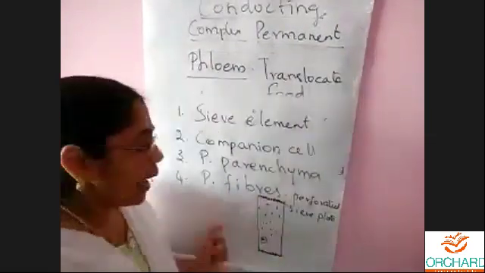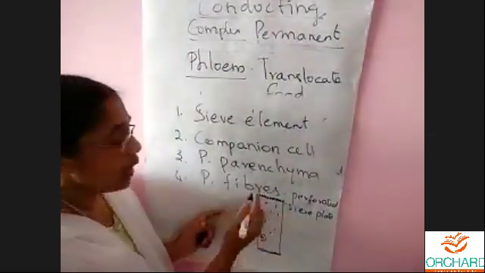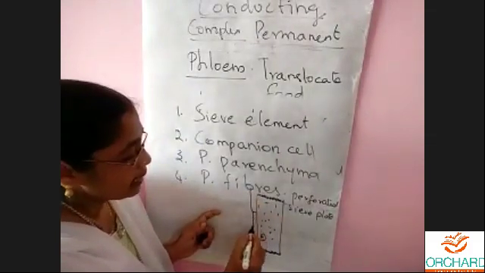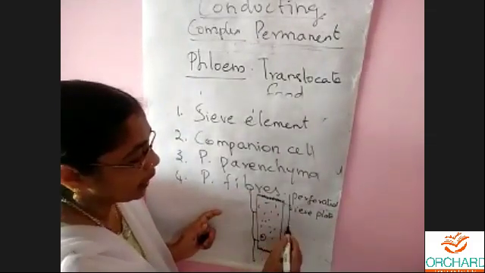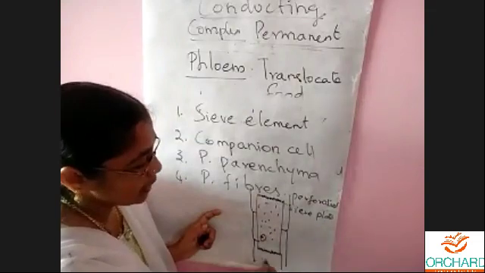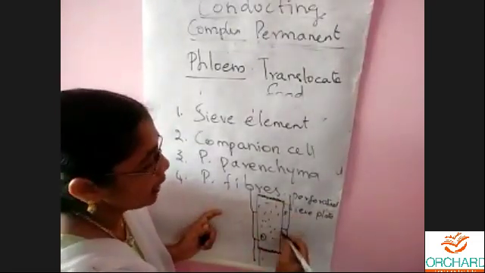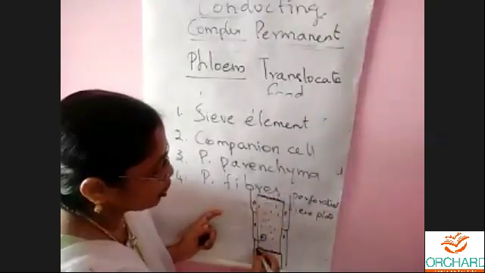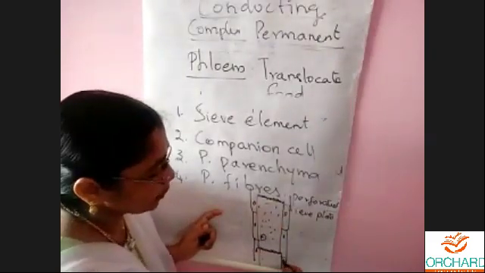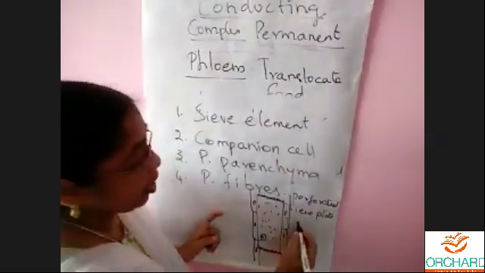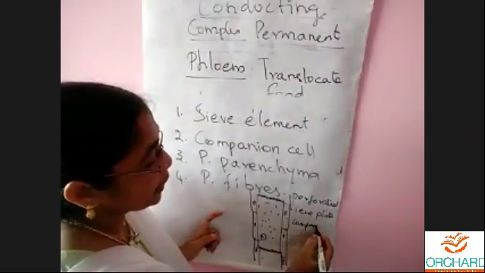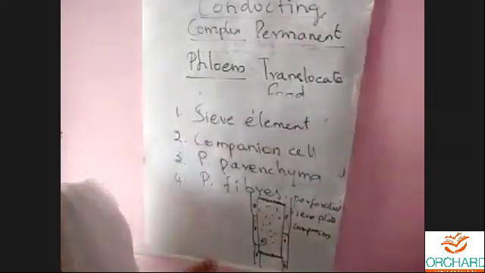Then attached to the sieve element, we have a few longitudinal cells. That cell is also a living cell. That cell is called the companion cell. Whom do you call a companion?